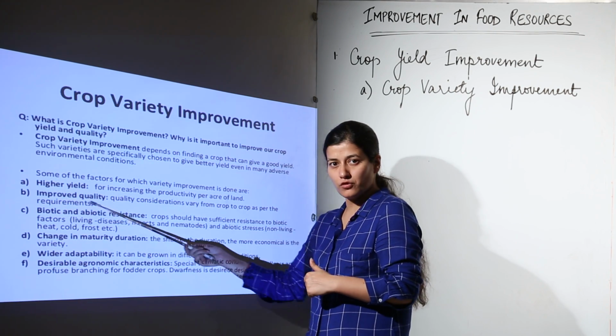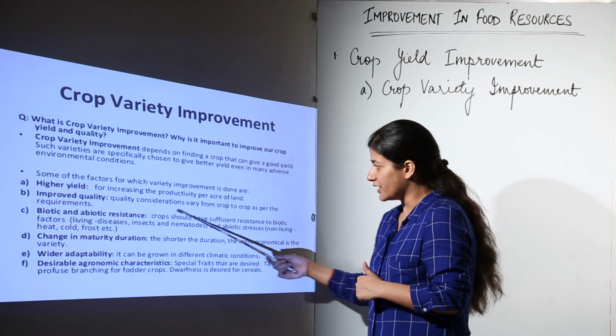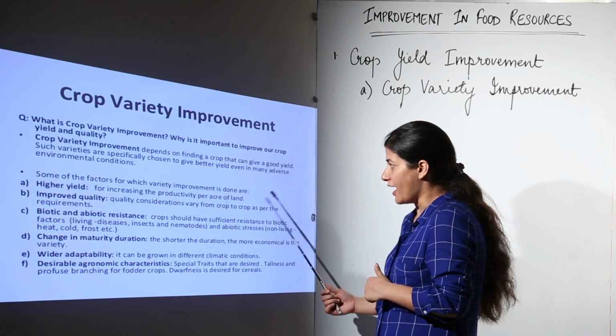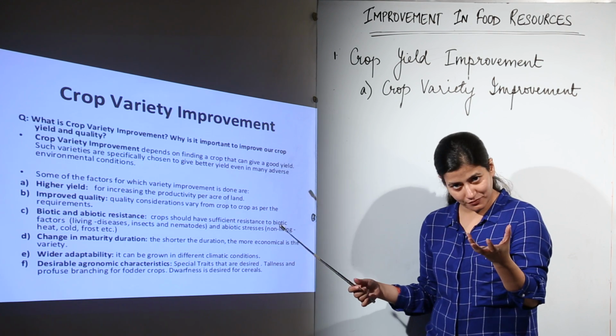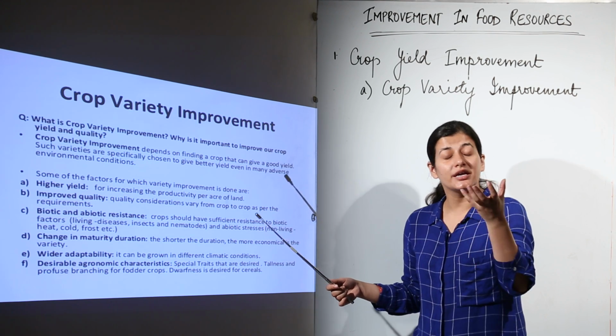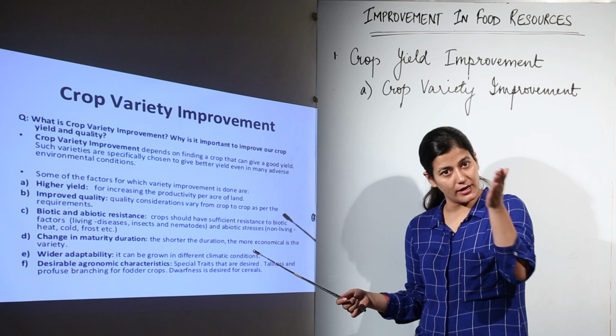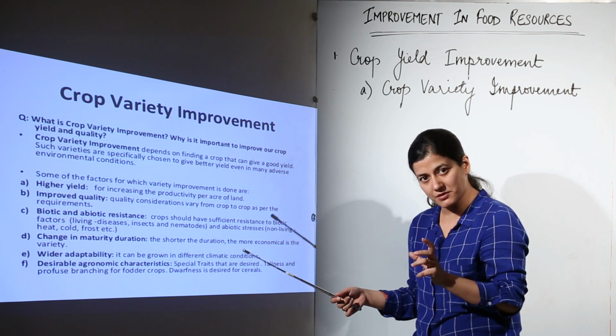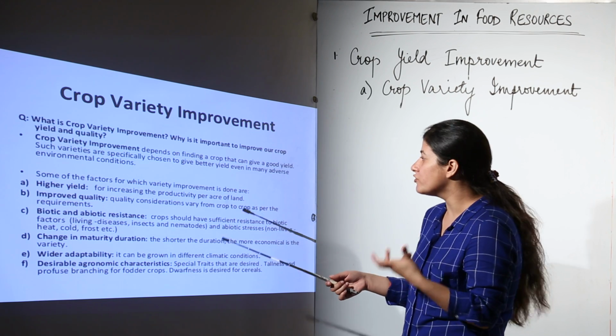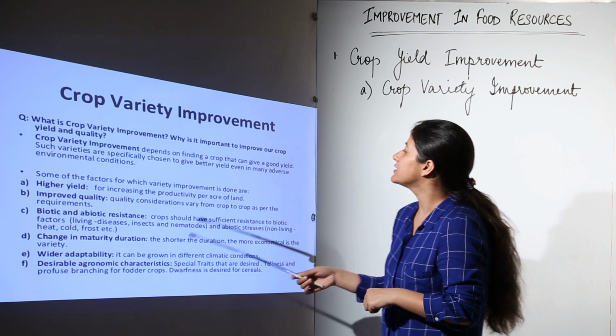Then there is improved quality, that is, quality considerations vary from crop to crop as per the requirements. Supposedly, if I am talking about cotton crop, the improved quality criteria would be different. If I am talking about maize, then the improved quality criteria would be different. So, that thing is kept in mind, and accordingly the improved variety or quality is considered.